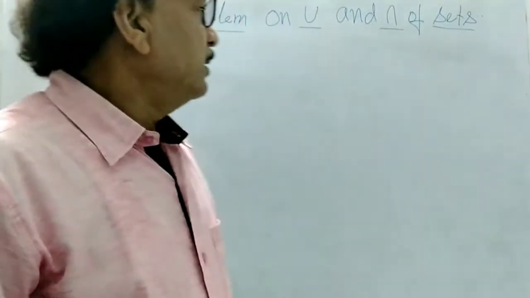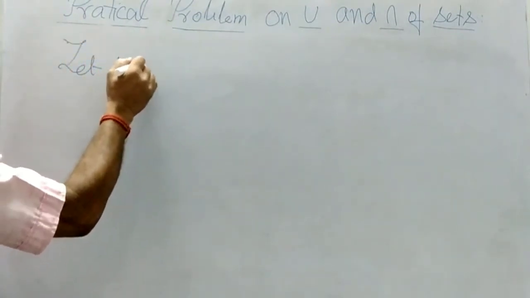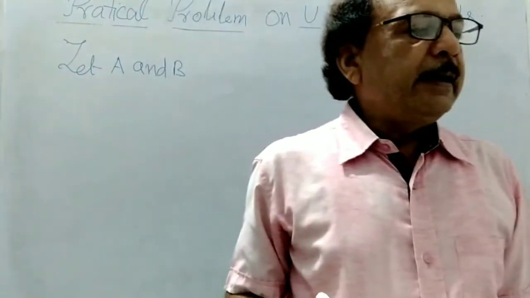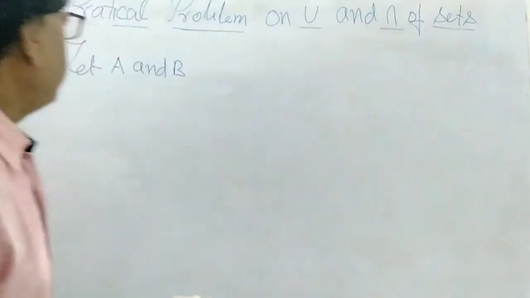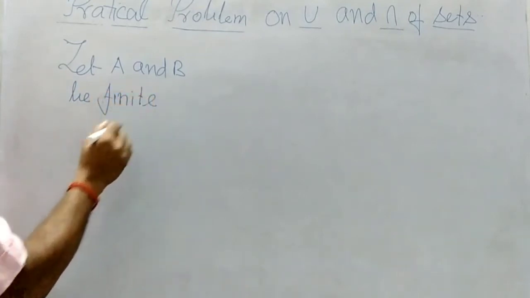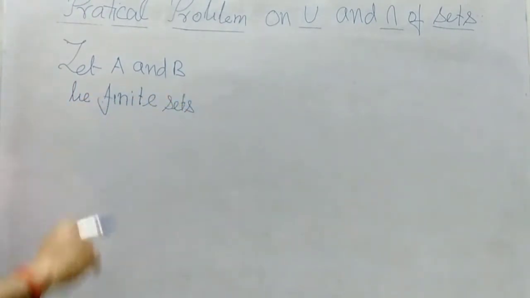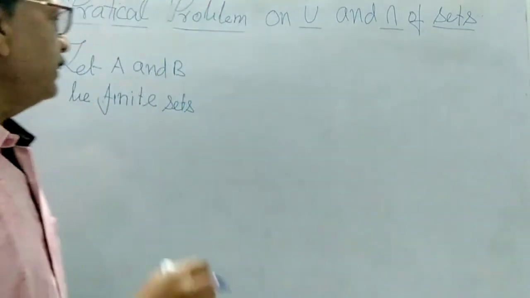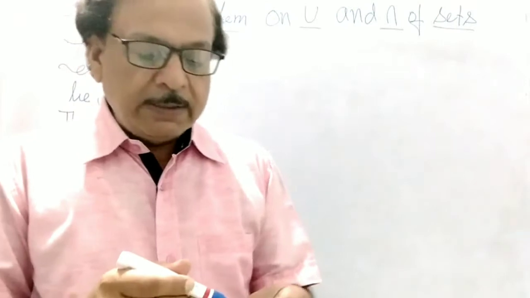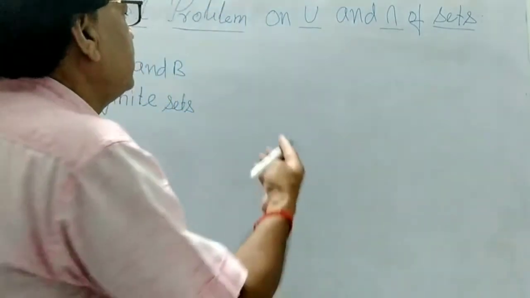So now let us see, let A and B be finite sets. Then, if A and B are finite sets, first we make the diagram.